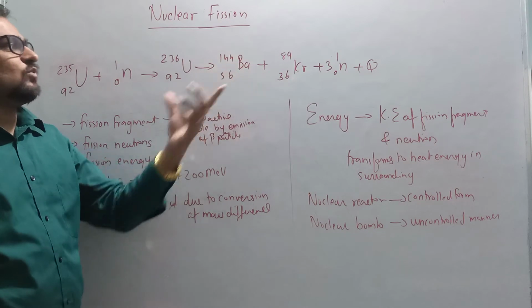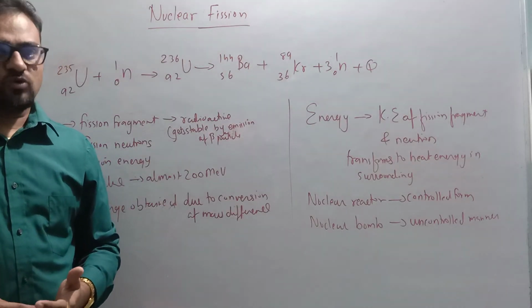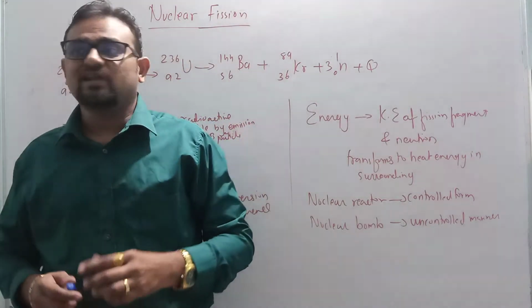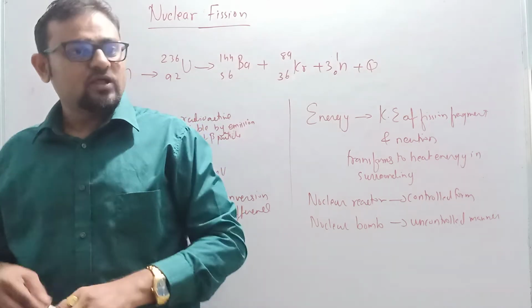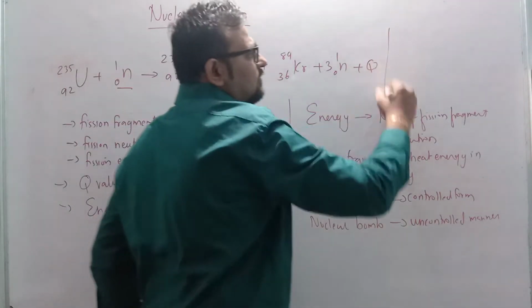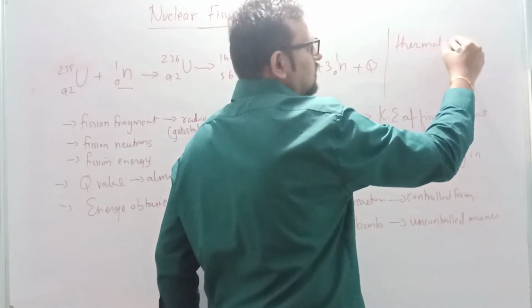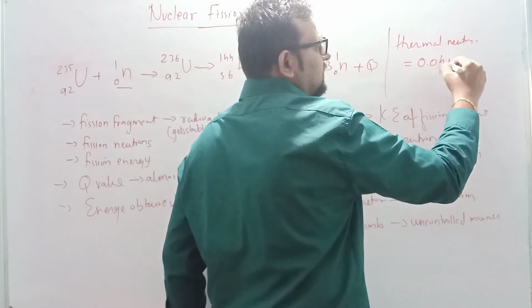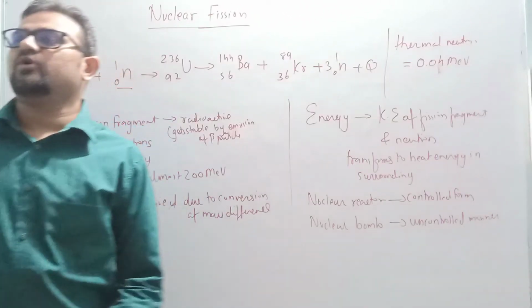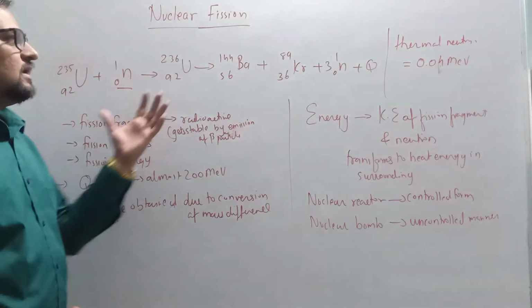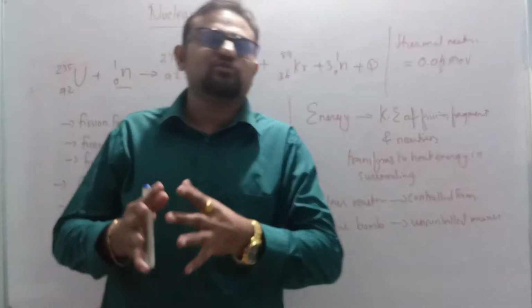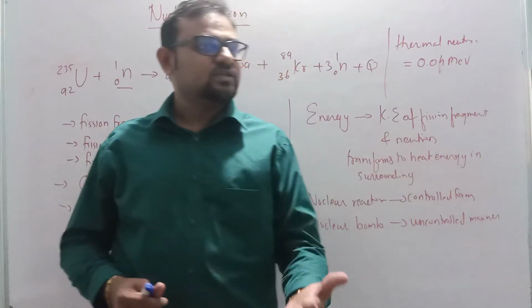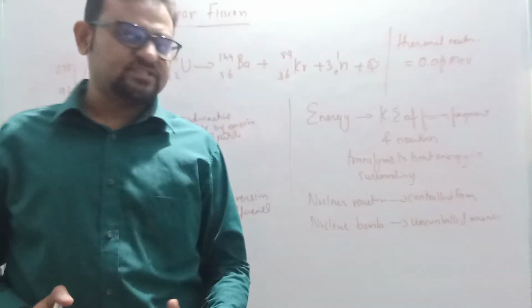So it was observed that barium was formed, and a high amount of energy was released. When a thermal neutron, with energy equal to 0.04 MeV, is bombarded on uranium, it is broken into almost equal parts, and a large amount of energy is released. This is called nuclear fission.